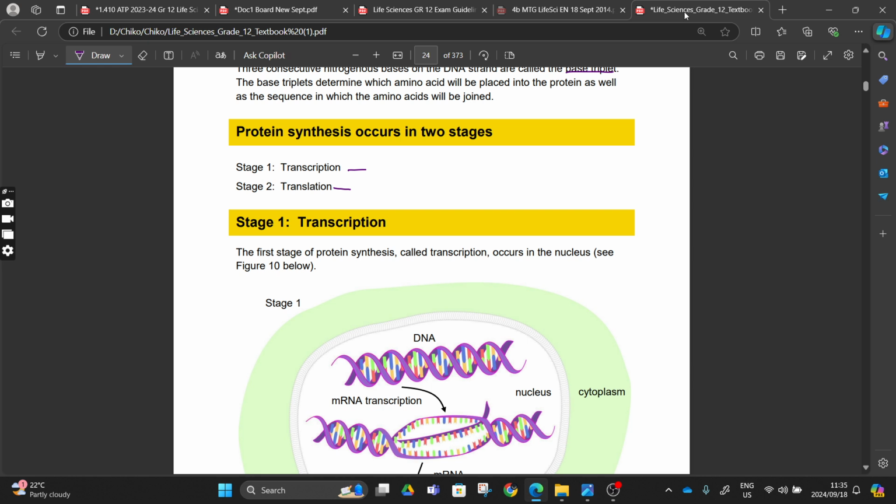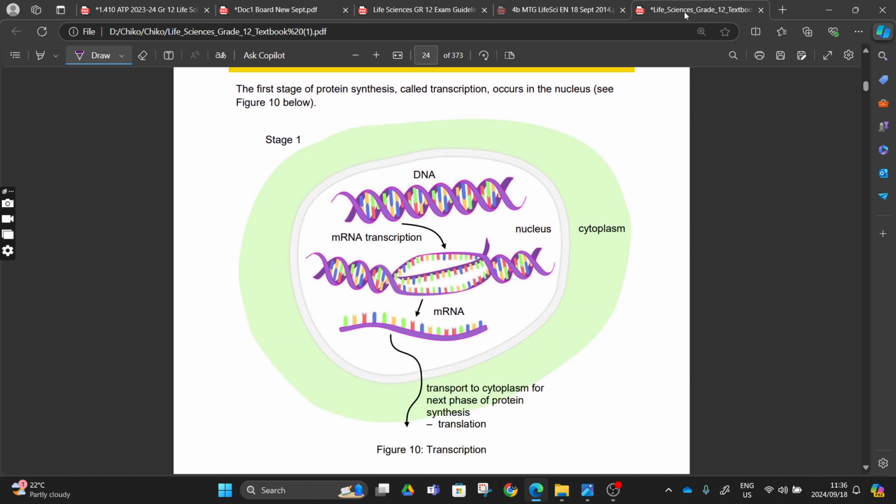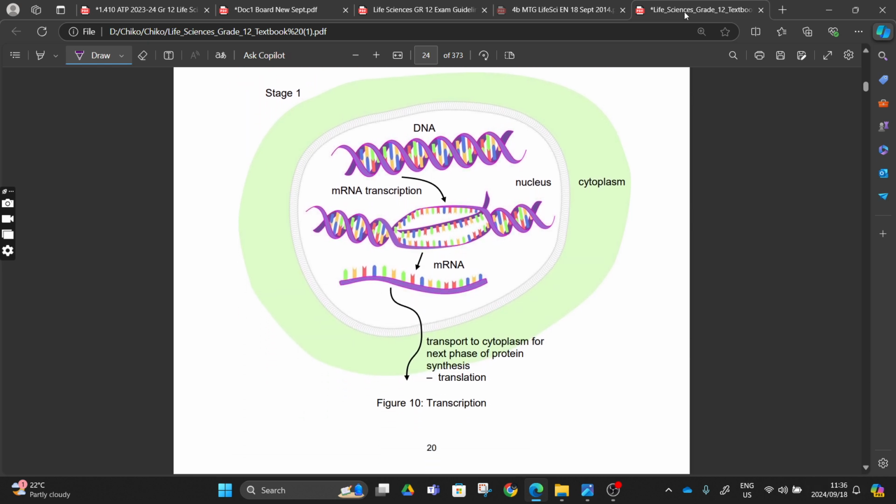Let's move on. Transcription is the process whereby an mRNA is formed, or transcribed, from DNA. Transcription just means copying something exactly as it is. Since it's a messenger RNA, it's going to take that message to the ribosomes to produce a specific protein, right? As you can see here, the DNA is inside the nucleus, and we can see the nucleopore, the mRNA after being produced.